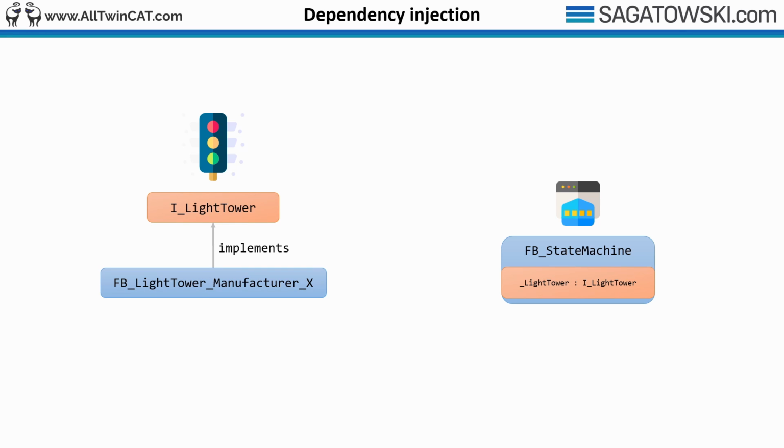What we should do next is to inject a dependency to the light tower. This means that when we instantiate the function block fb_stateMachine, we inject the dependency of the light tower. By using an interface as injection, the function block fb_state_machine doesn't need to know exactly how the light tower works, only that it provides a certain service, in our case that it can turn on and off and set a certain color of light, etc.